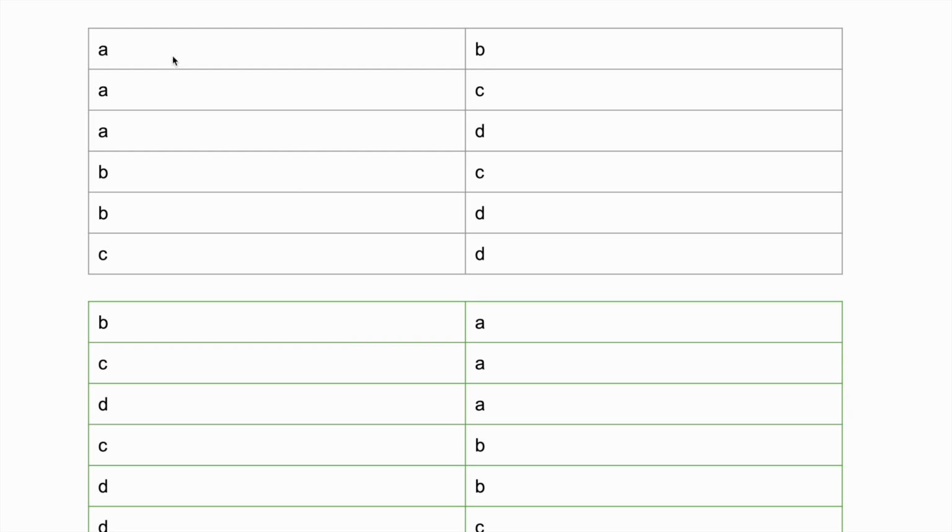So here, for example, we can pick A then B, or we can pick A then C, A then D, or otherwise B then C, B then D, C then D. Pretty much here order does not matter, because A and B is going to be the same as B and A, and then here A and B is not the same as B and A, so we get all these extra possibilities that come in.